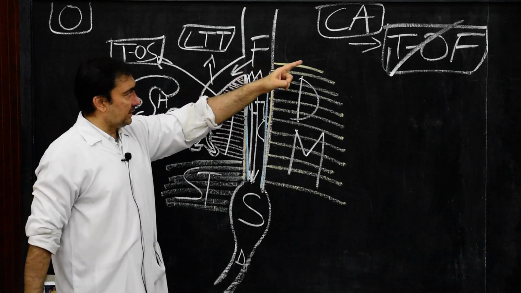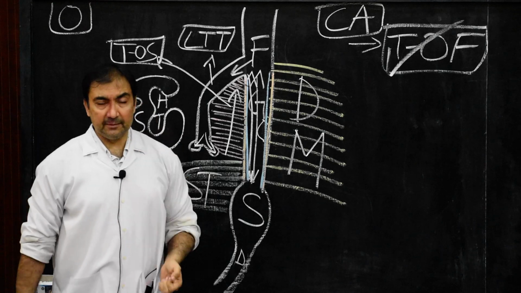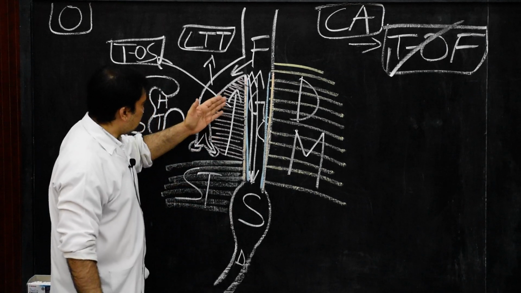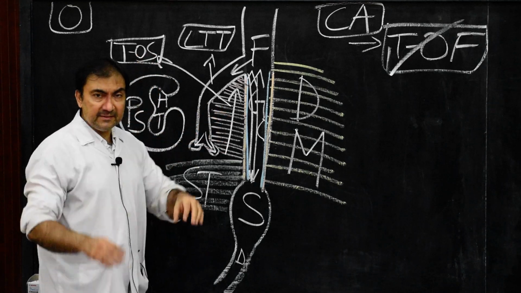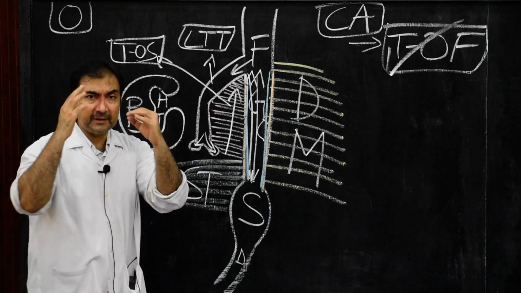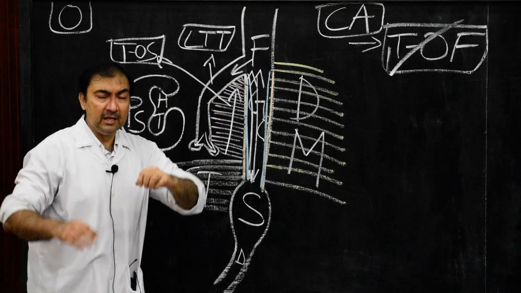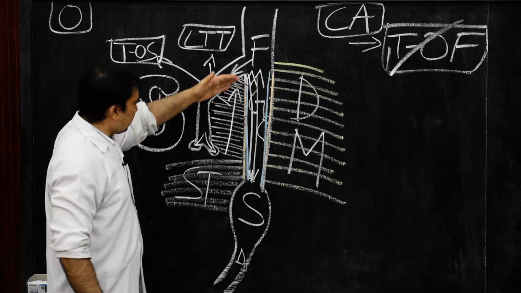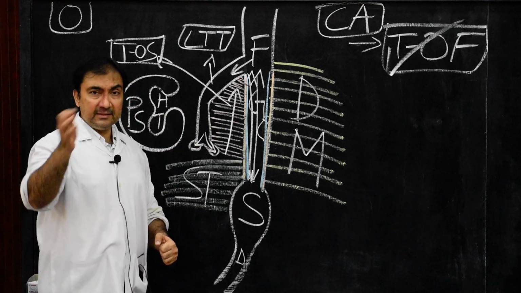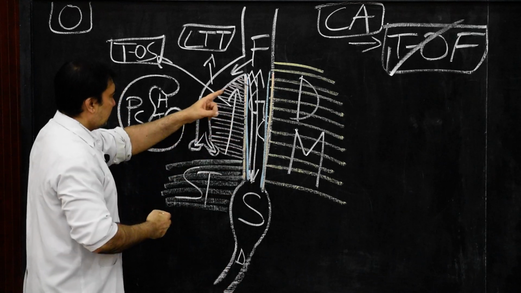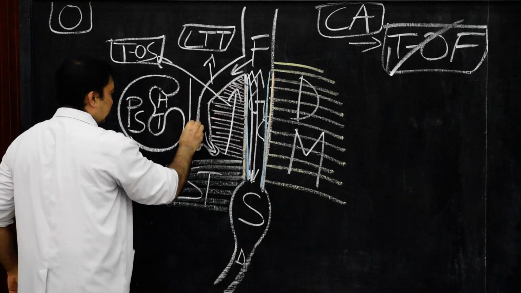Now in this anomaly, tracheoesophageal fistula, in some cases the tracheoesophageal septum, instead of developing from caudal to cranial direction, which is its normal development, will develop in reverse direction. That means it will develop in this direction,